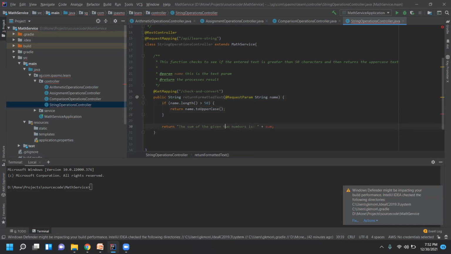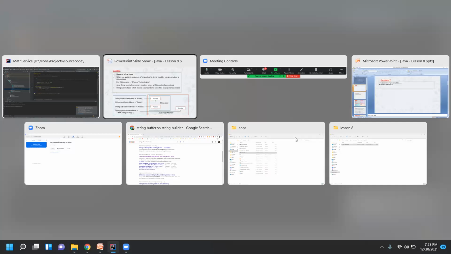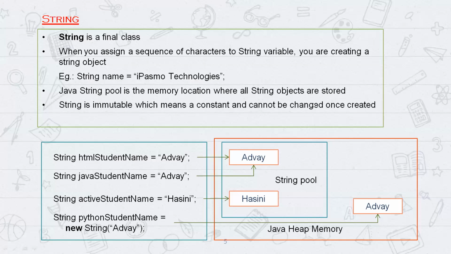Otherwise I'll just return that the input is not matching the criteria. It's not above 50 characters, and hence I'll just return whatever the user has entered, so it will return the same. So this is a very simple use case. We will learn more string functions inside.